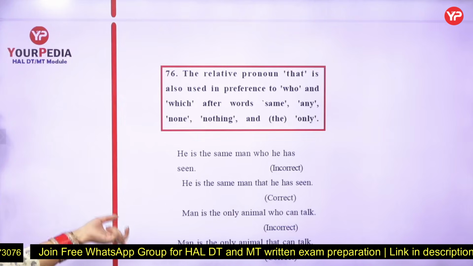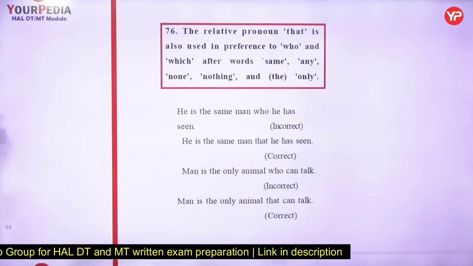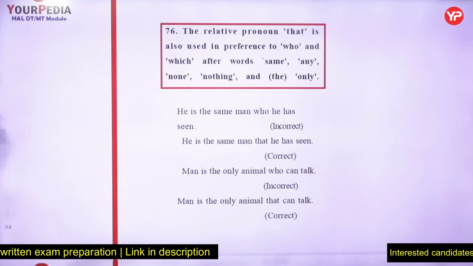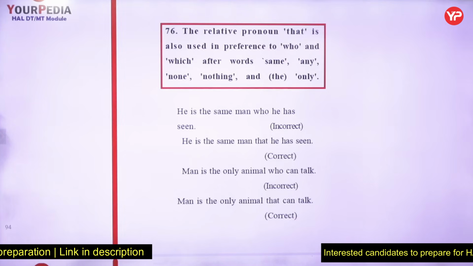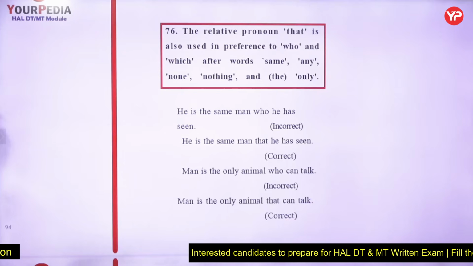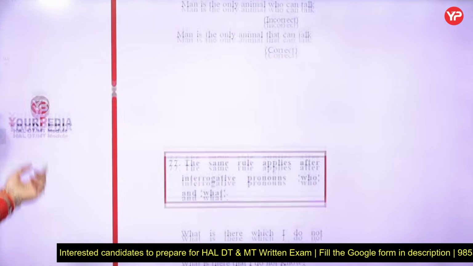Again, these are just to be read for easy information: the relative pronoun "that" is used once with the superlative adjective form, and here also "that" is used after these five words. With words like this, we will be using "that" only. "He is the same man that he has seen." Or "Man is the only animal that can talk." The word "only" is there, "same" is there, so "that" will be used.